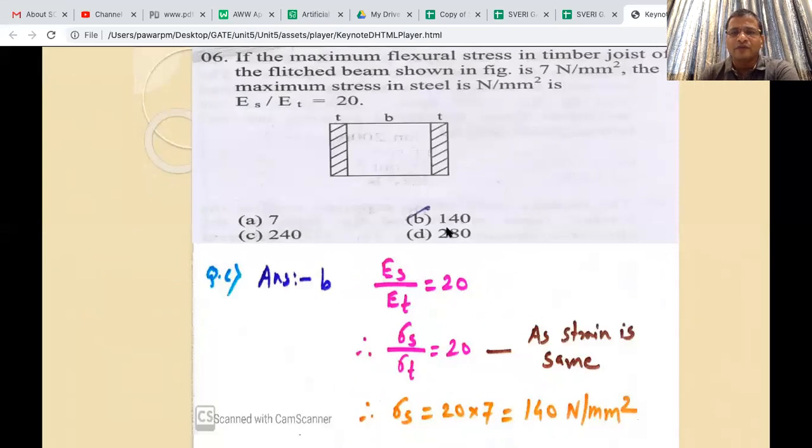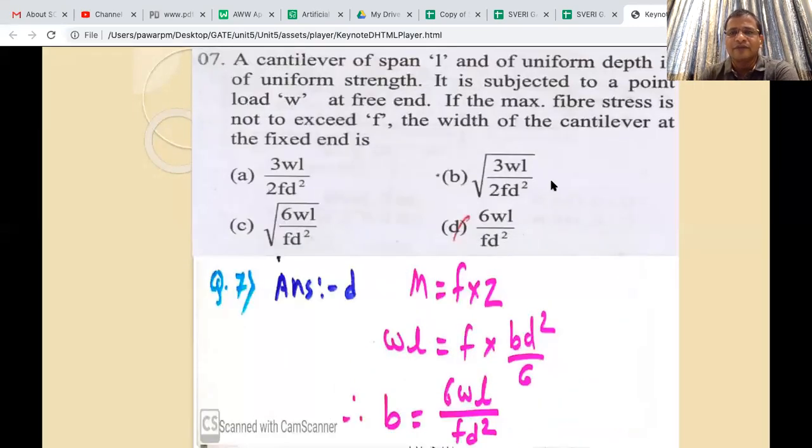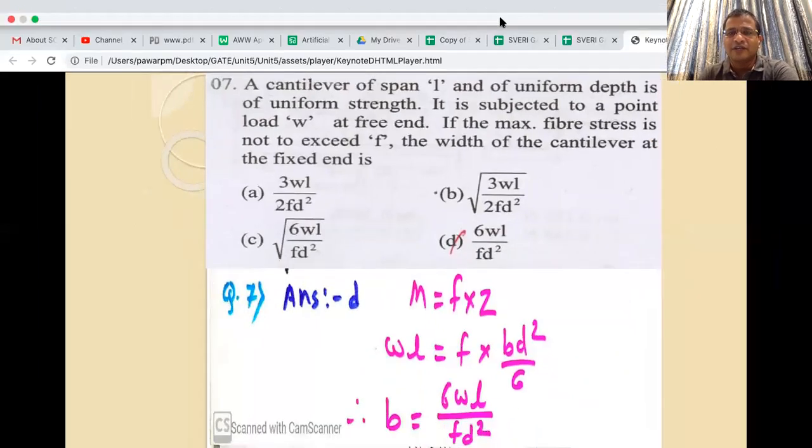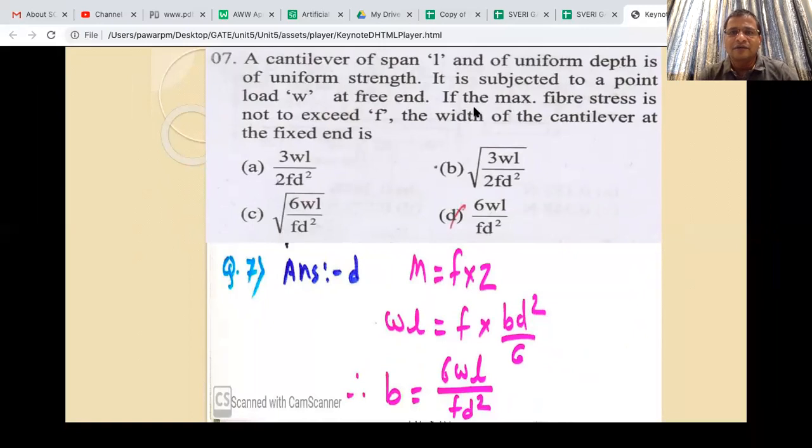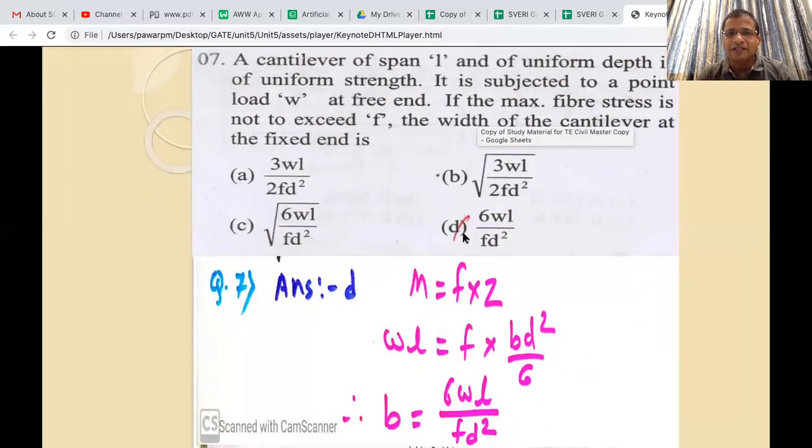Next problem, this I have explained to you. Let us go to the next problem. In this case we had derived it, but let me once again repeat it because it has been asked several times. What is asked is the maximum fiber strength for the uniform strength beam.